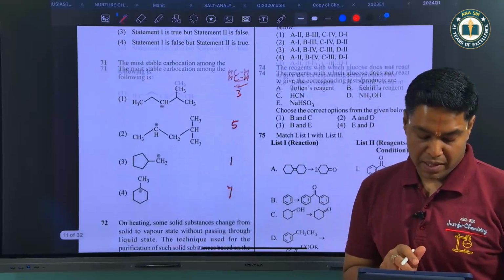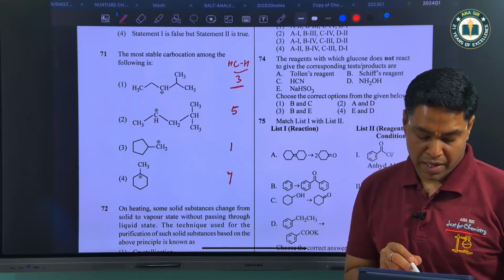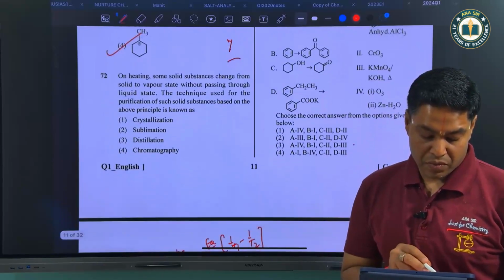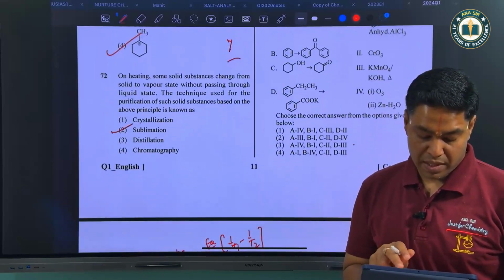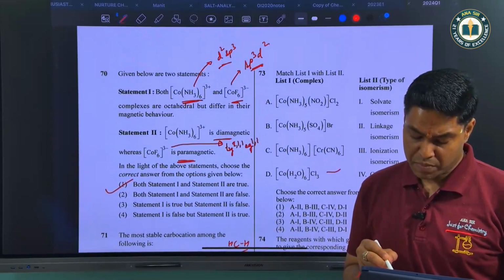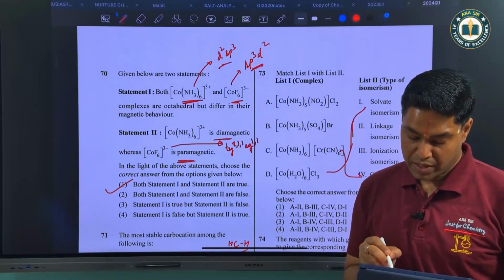The most stable carbocation among the following is due to hyperconjugation. Here there are 3 hyperconjugable hydrogens, here 5, here 1, and here 7. So 4 is the most stable. Now from direct solid to vapor state is known as sublimation. Next we come to this one. Solvate isomerism is shown by this one. Then this is coordination isomerism.